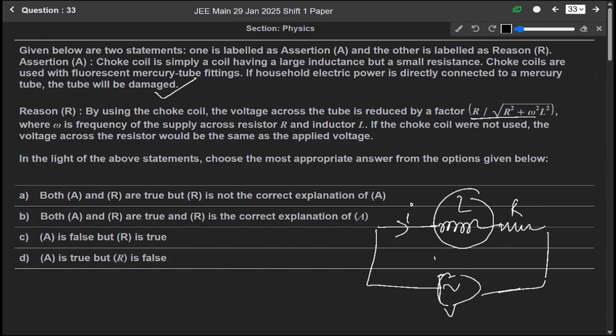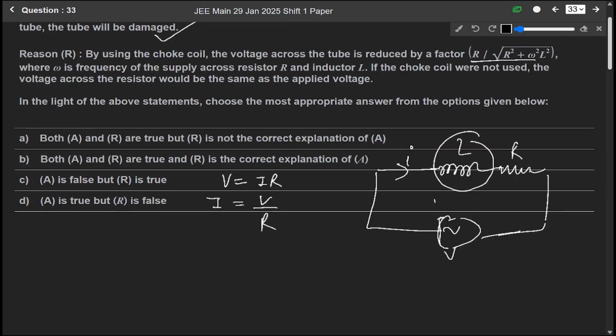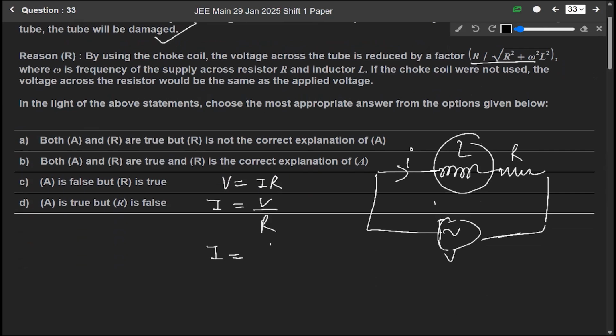If we talk about the current, we know that V equals I R. So the current I will be V over R, and for this circuit, the impedance will be the square root of R square plus, since we are using a coil having inductance L, omega square L square.